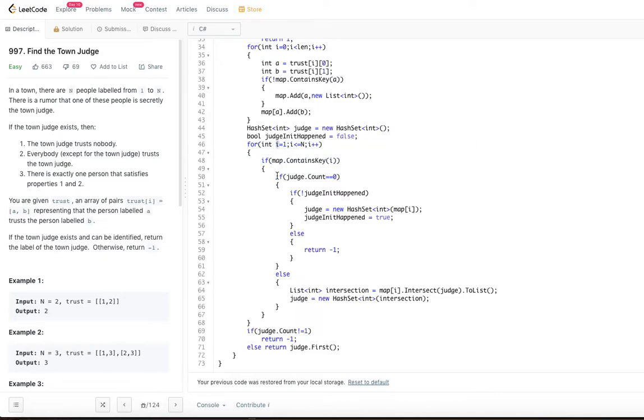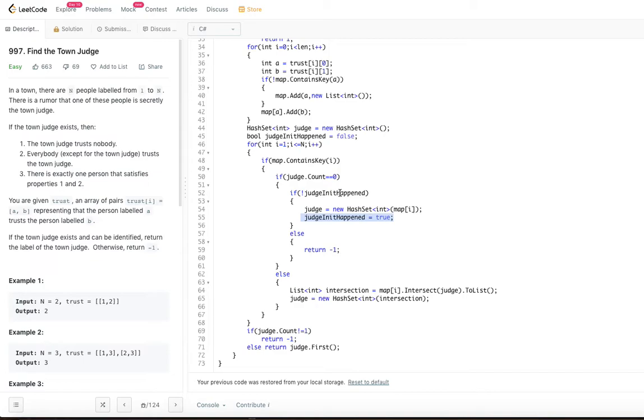If it contains, we check if the judge count is 0 or not. So the number of people who are in the judge. If it is 0 and we have not initialized judge, then we are going to initialize the judge with the corresponding trust for the person I, right. And then we set judge initialization happened to true.